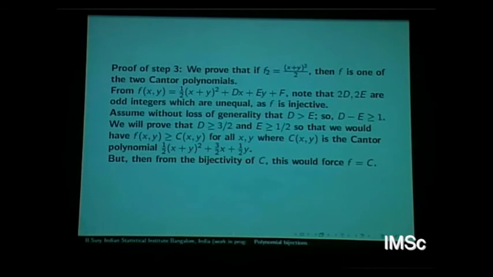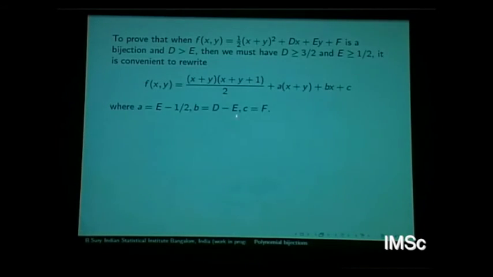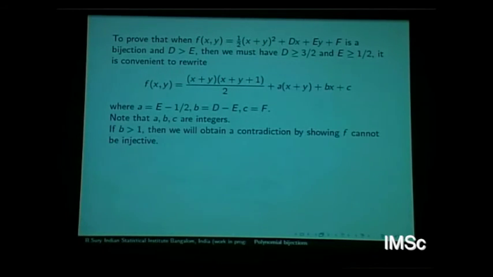So we want to say this happens. So basically we want to say D is bigger than this. And so when you look at this, I will rewrite this equation like this: A is x plus y b. So just a rewriting of this. I am just writing A as E minus half, the original. The advantage of rewriting like this is that you get actual integers, not half integers. Okay. A, B, C are all integers now.